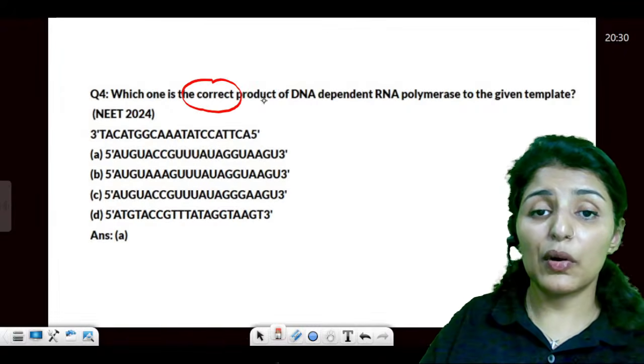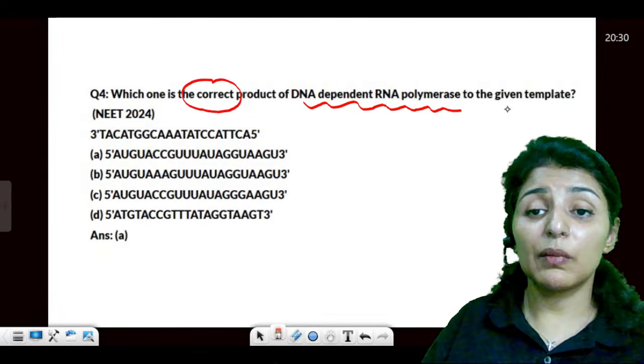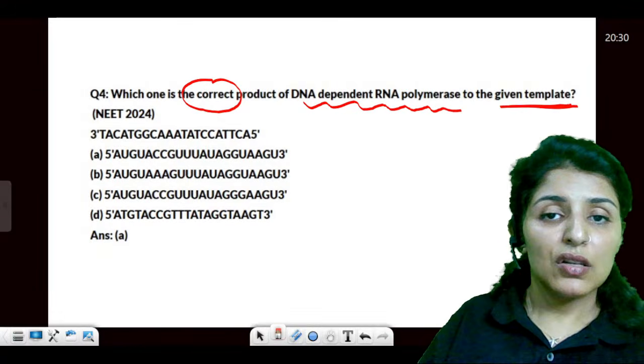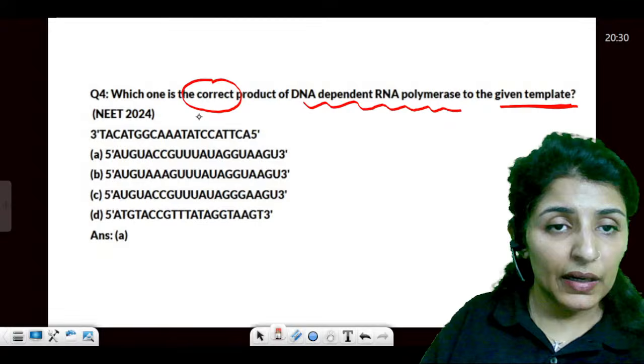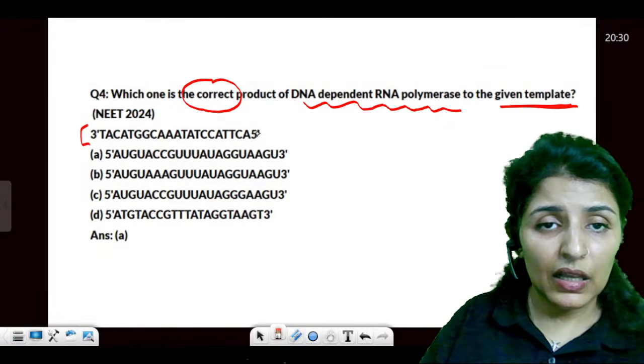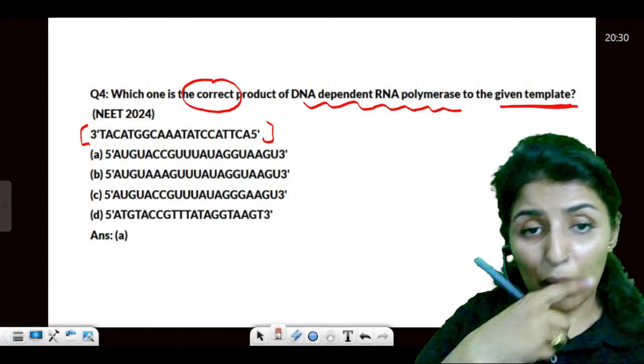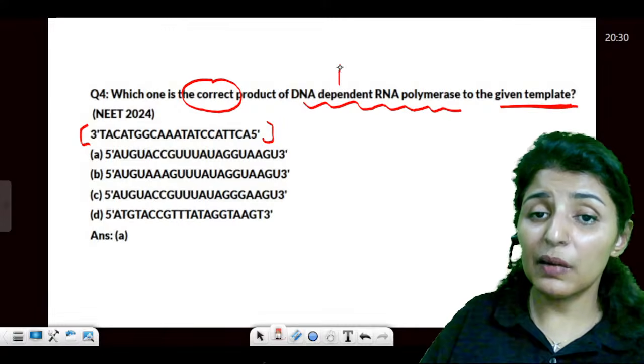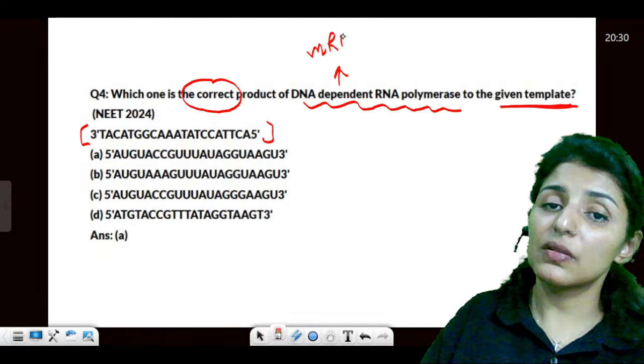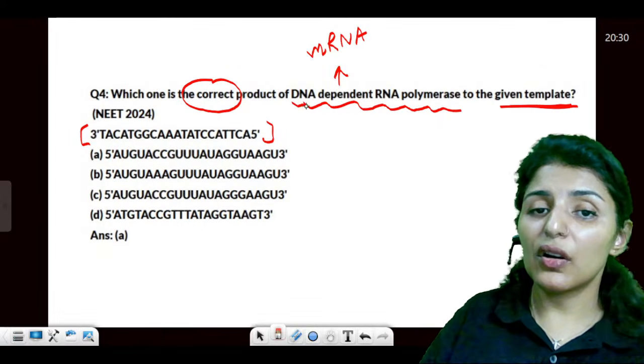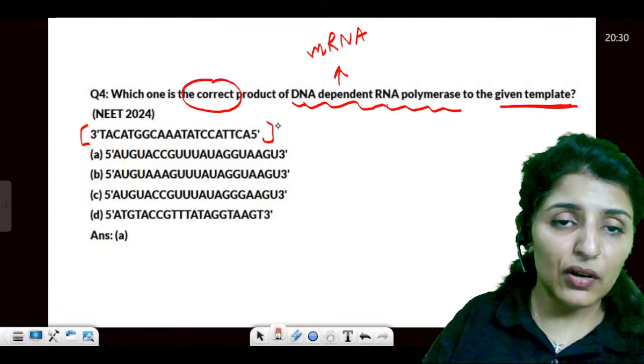Now see, correct product of DNA dependent RNA polymerase to the given template. So you are given the DNA template. You have to find out the product. So mRNA will be produced. Yes, product of this RNA polymerase is formation of RNA.